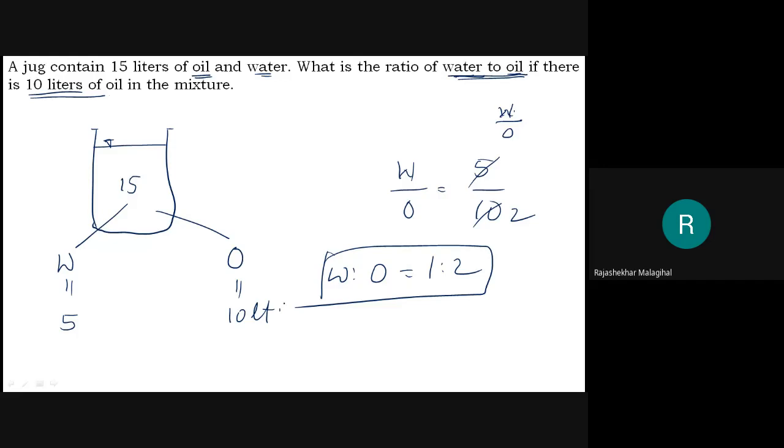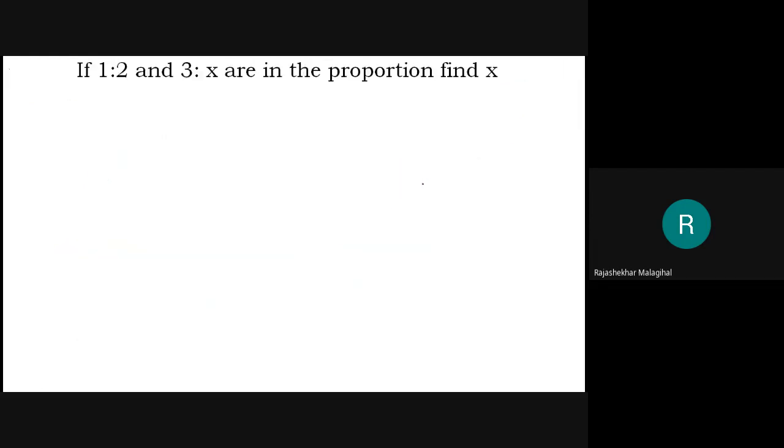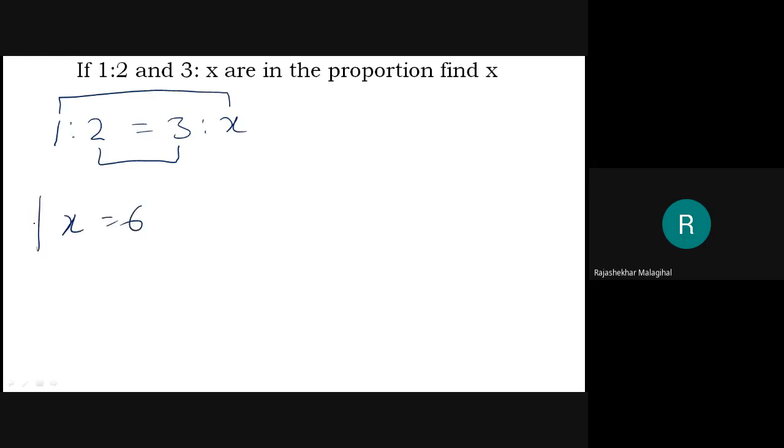Right? Just observe what I did here. I considered the total, and out of that, one part is given and the second part I can easily calculate and put them in a ratio. Over. Okay, now very easy. Go to the next one. Dead easy. 1:2 and 3:x are in proportion. Find x. 1:2 is equal to 3:x. Then the first number to the last number multiplication, middle number multiplication. Therefore, 1 into x is x. 3 into 2 is 6. Over. The problem is solved.